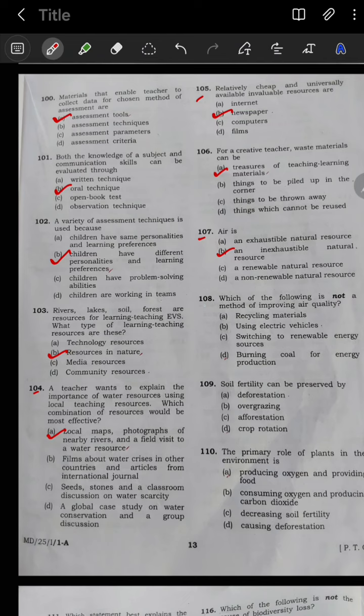Next 108: which of the following is not a method of improving air quality? It is option D, burning coal and energy production. Next 109: soil fertility can be preserved by what? Option D is your correct option, crop rotation. Then 110: the primary role of plants in the environment is what? It is option E, producing oxygen and providing food.